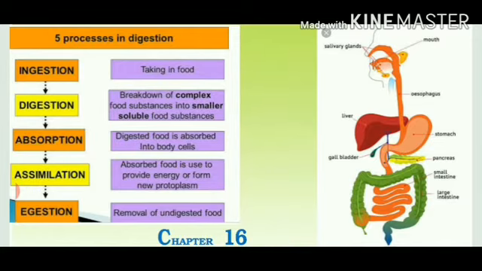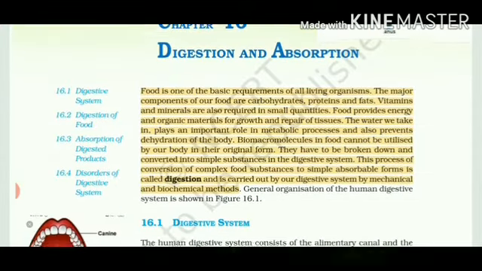So this is the diagram showing the mouth, then we have three pairs of salivary glands, then the food pipe, also known as the esophagus, then the stomach. The adjoining gland is the liver, the largest gland of the human body, then the pancreas, a leaf-like structure and a very important gland in the digestive system, then the small intestine. It is a long, coiled structure, but because of its thinner characteristics, it is called the small intestine. The food then goes out through the anus after the large intestine. So let's start with the chapter.